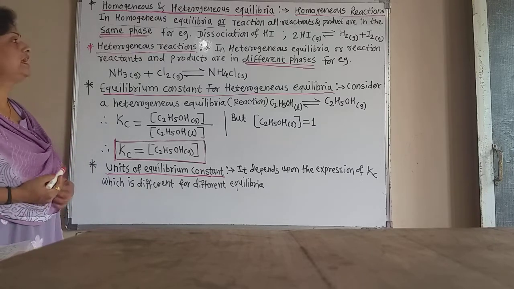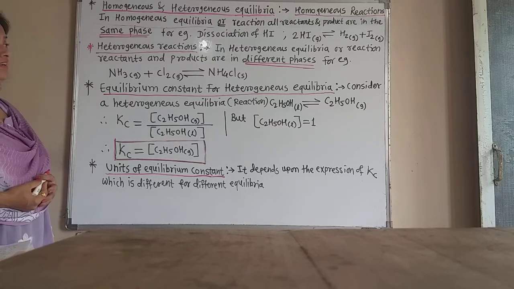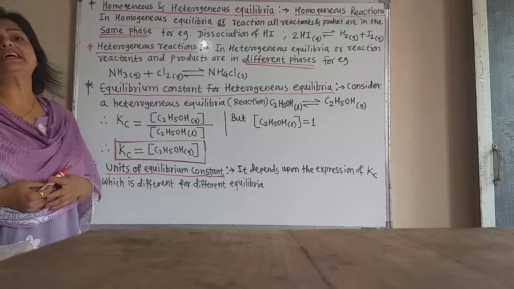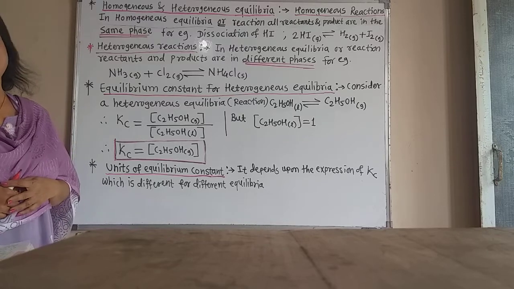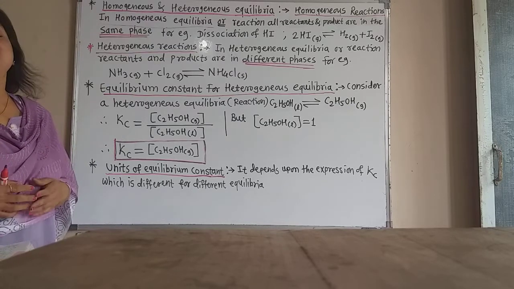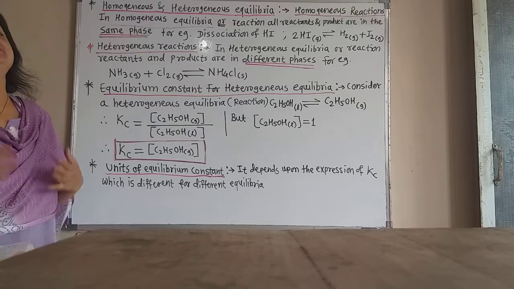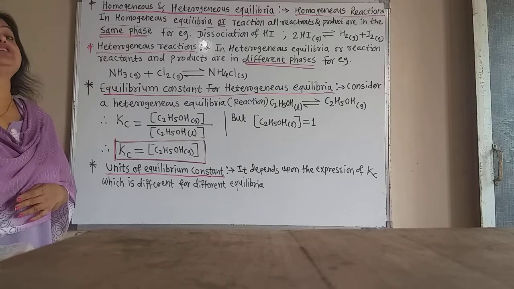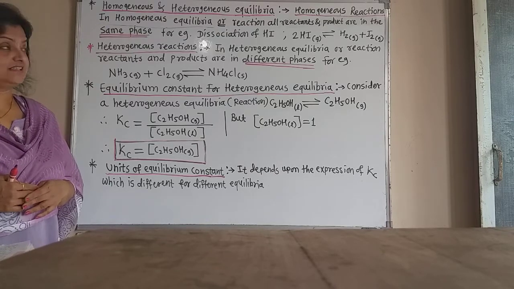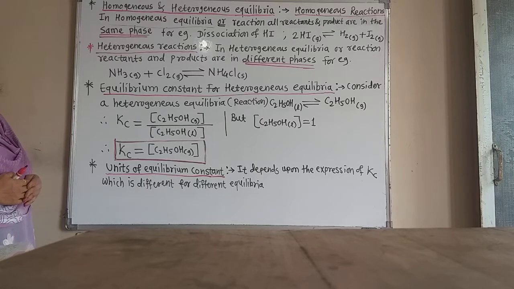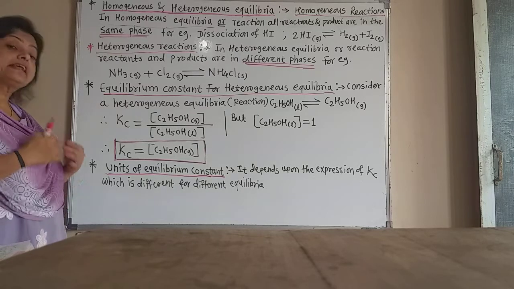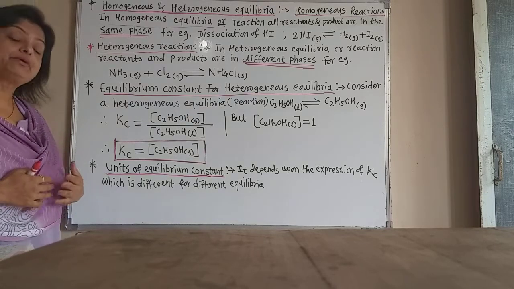Now what are heterogeneous reactions? In heterogeneous reactions or heterogeneous equilibria, the reactants and products are not in the same phase. That means they are present in different phases.